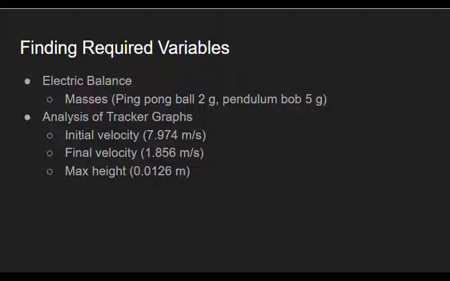The velocity of the ball and bob after the collision, 1.856 meters per second, was found by determining the point when it stopped decreasing by a large amount and stabilized. The maximum height of the ball and bob over the starting height was acquired by tracking the position of the bob for each frame in Tracker, then locating the point immediately before the bob started going down.